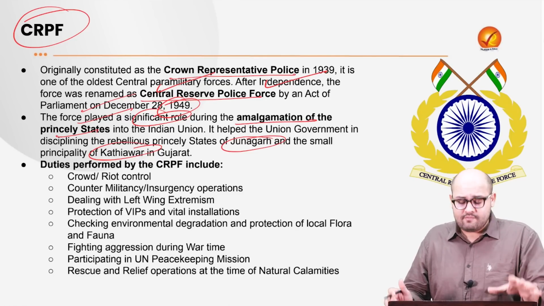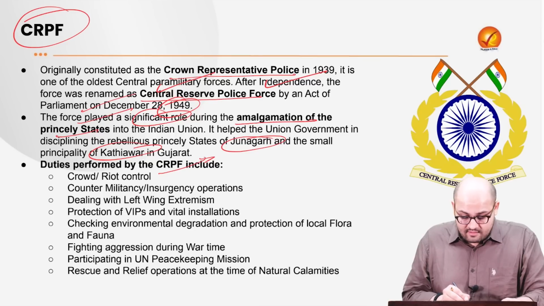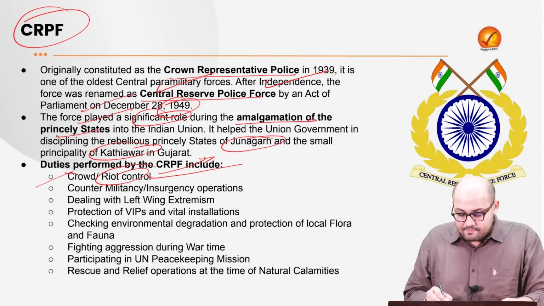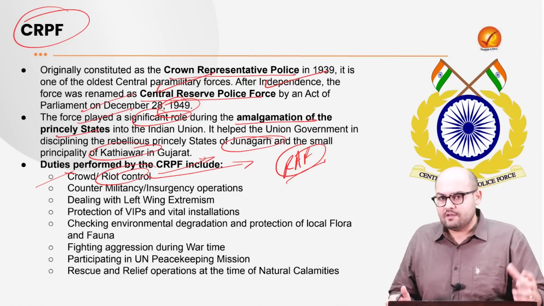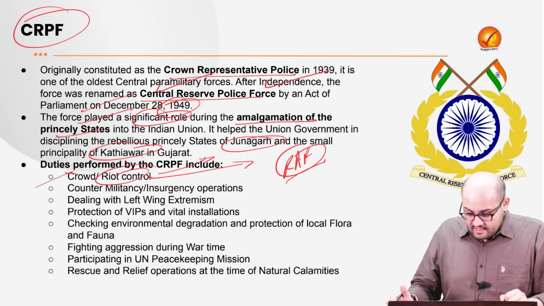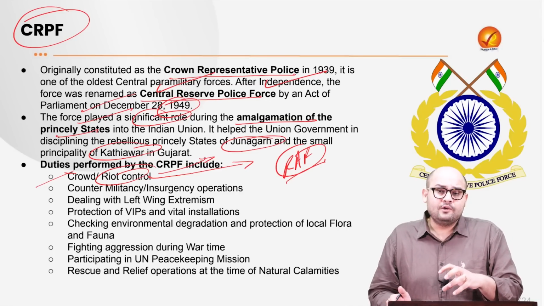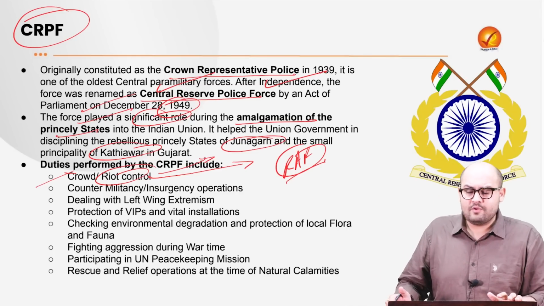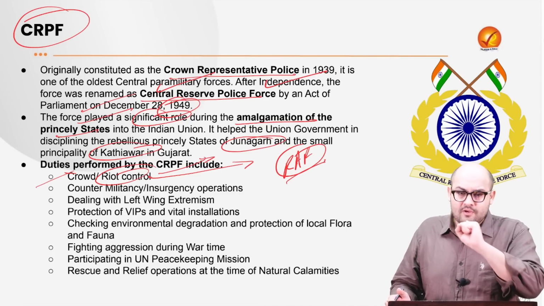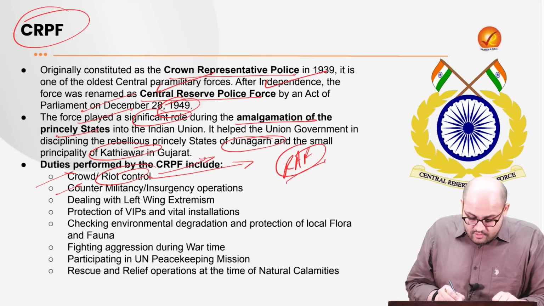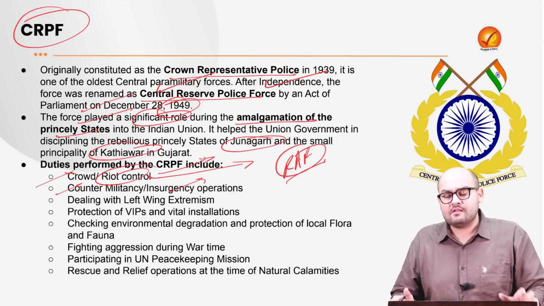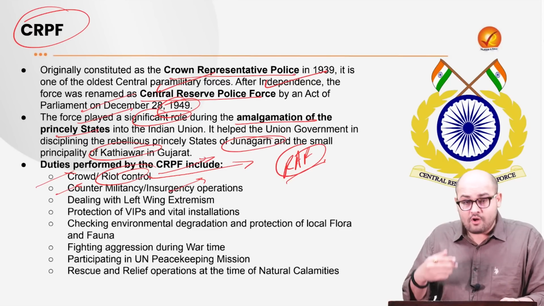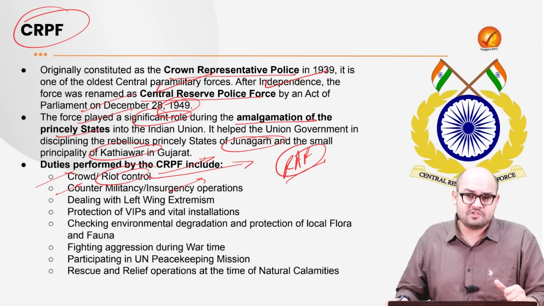Now, what are the duties performed by the CRPF? First is crowd or riot control. We have a specialized wing of the CRPF known as the Rapid Action Force. You must have seen the personnel wear a blue colored uniform. The blue signifies peace, right? This is primarily to suppress riot-like situations and make sure that the situation is totally in control. Next, it also counters militancy and insurgency operations. So we have the left-wing extremism areas. Over there, it plays a very crucial role, right? Also, it plays a very crucial role in the Jammu Kashmir sector.